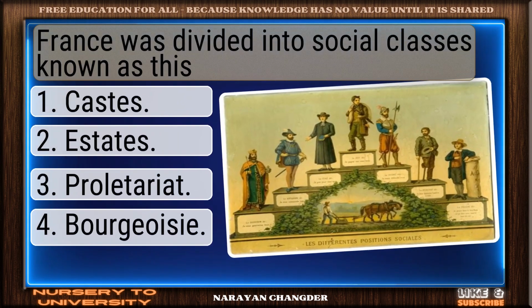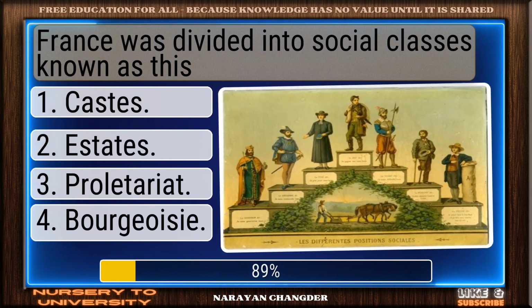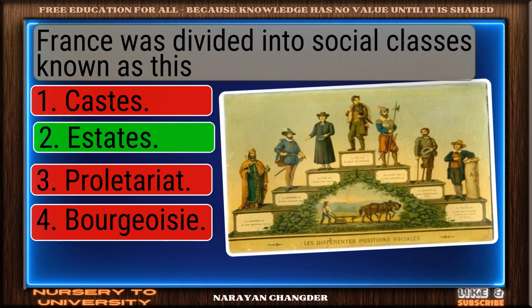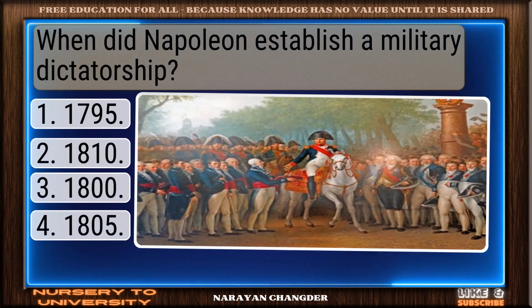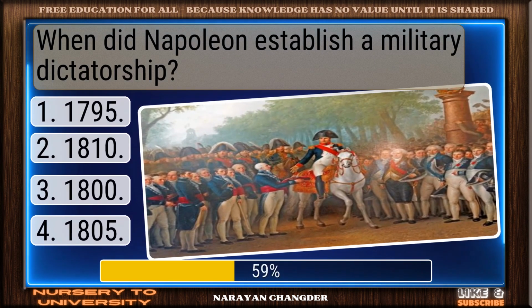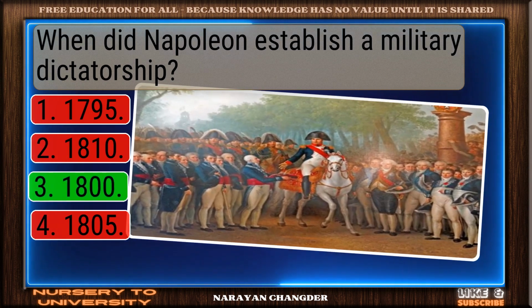France was divided into social classes known as this. Well reasoned. Estates is the correct choice. When did Napoleon establish a military dictatorship? Smart move. 1800 is an accurate answer.